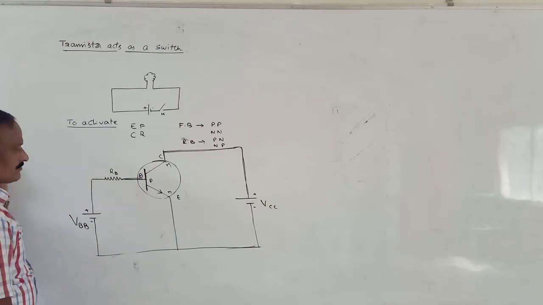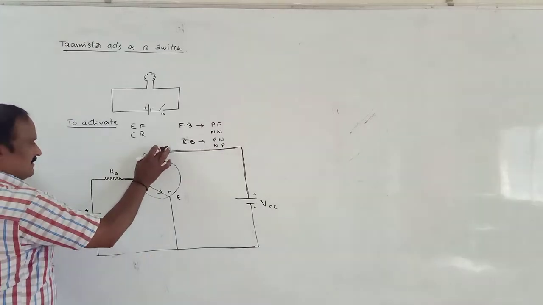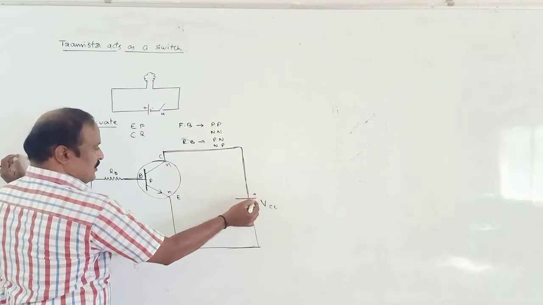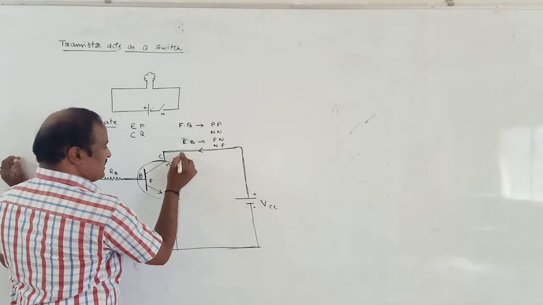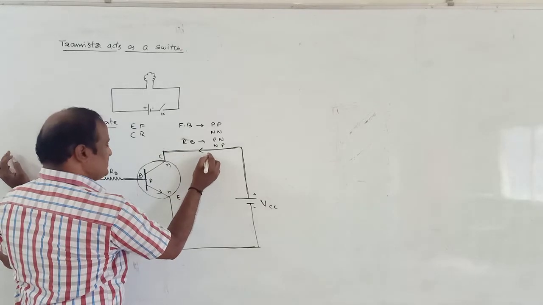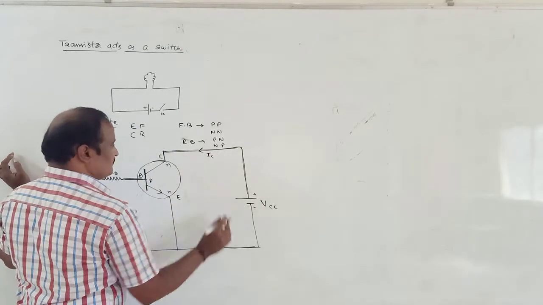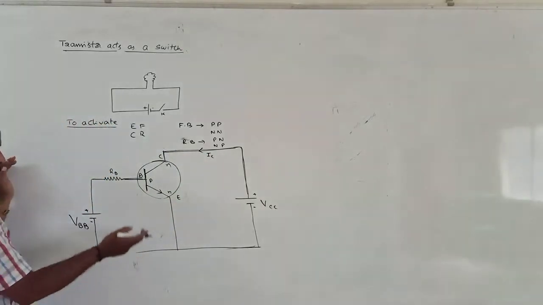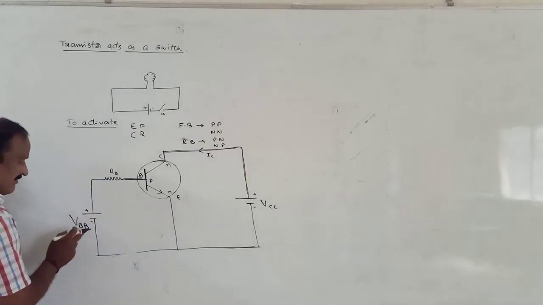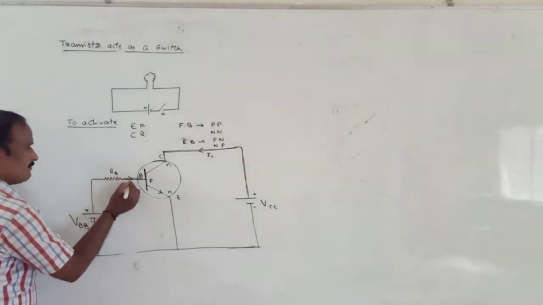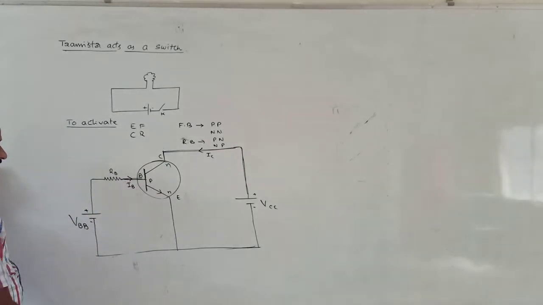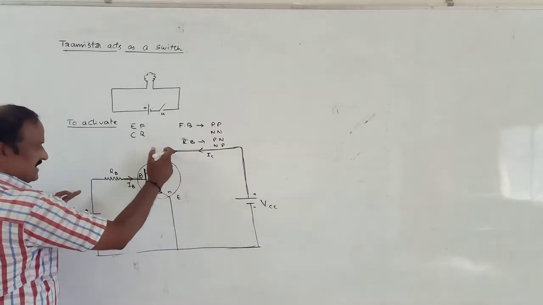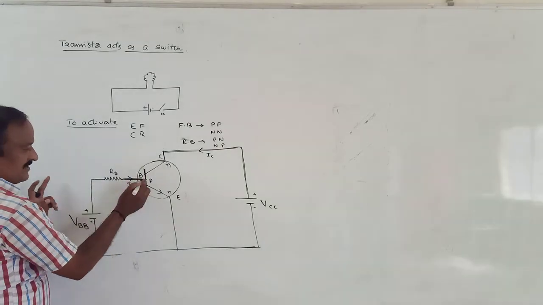Now suppose you observe, it is a positive polarity, so the current must come from here like this. The current through the collector is represented by IC, and the current coming from VBB that is passing across the base is IB, the base current. So IC is moving like this, IB is moving like this.